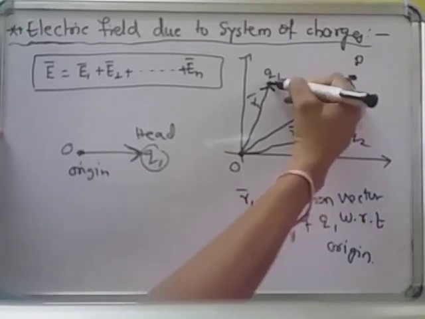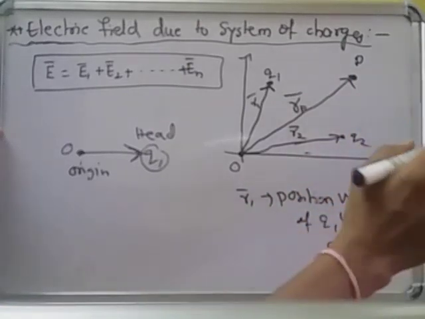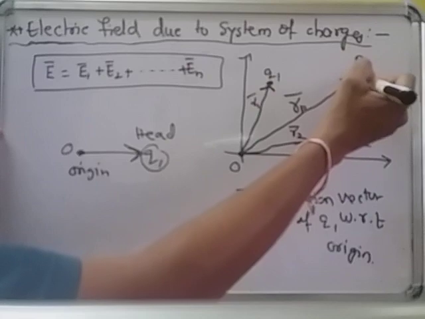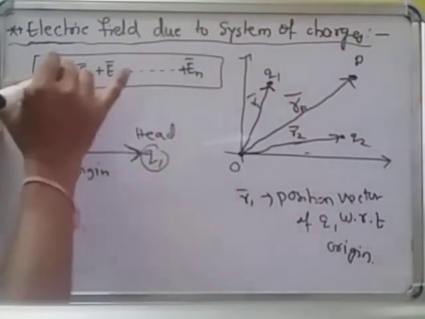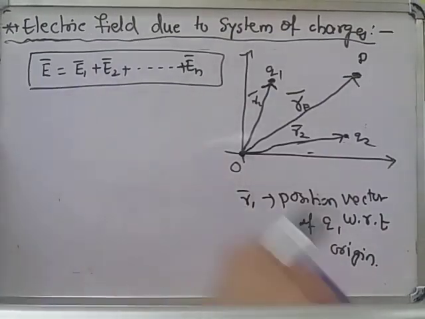Then for that, due to q1 also electric field is there, due to q2 also electric field is there. If some other charges are there, due to those charges also electric field will be there. Then the total electric field, the net electric field, is equal to the vector sum of electric fields due to individual charges.